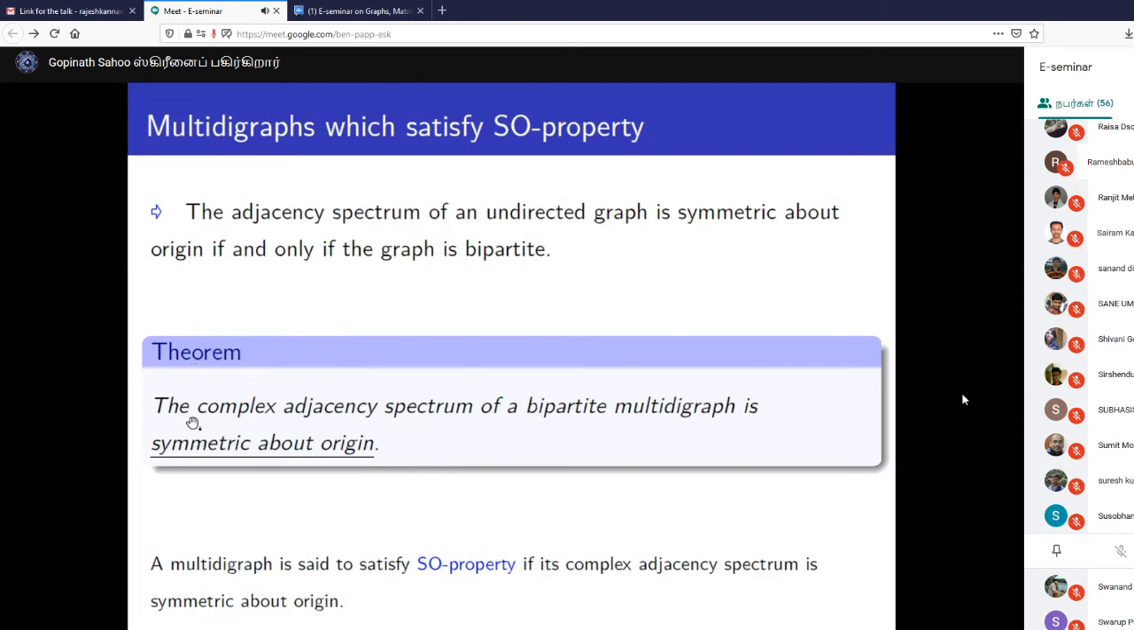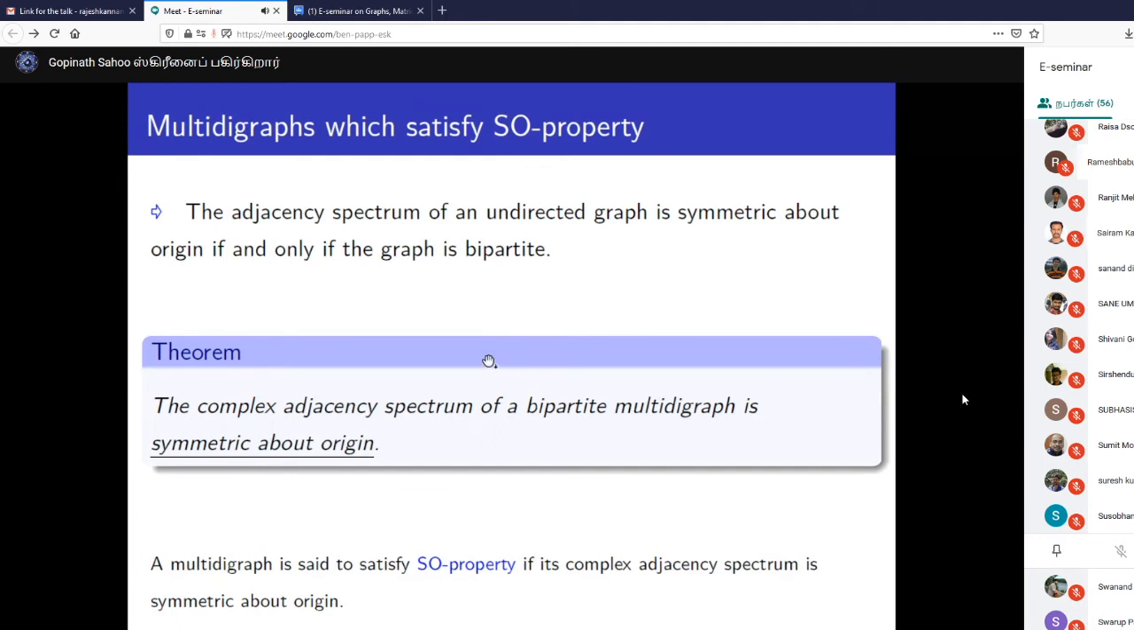So we have this result that the complex adjacency spectrum of a bipartite multi-digraph is symmetric about origin. So this property we are naming as the SO property. That means a multigraph satisfies this SO property if its complex adjacency spectrum is symmetric about origin. So by SO property we mean this condition, that is, symmetric about origin.